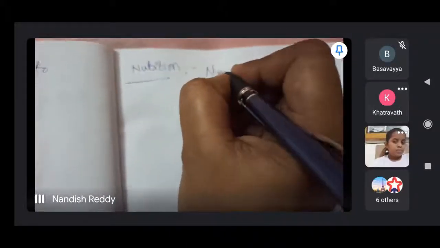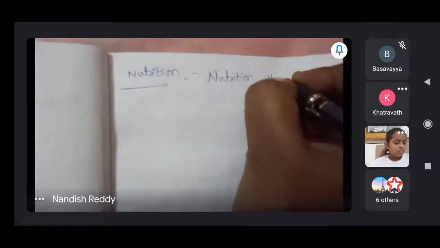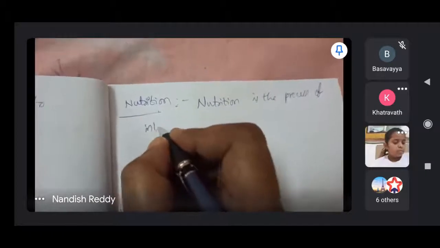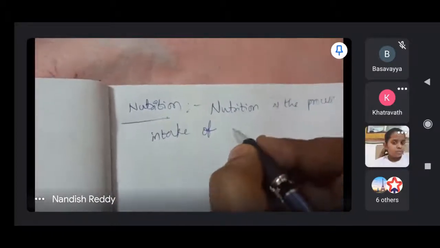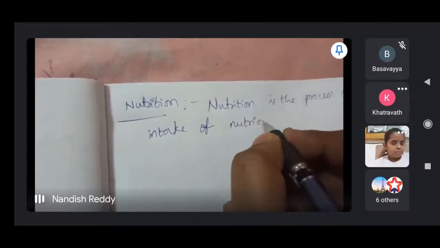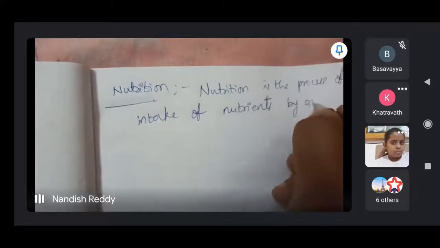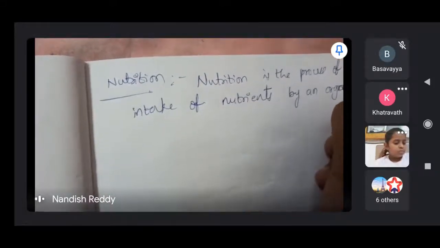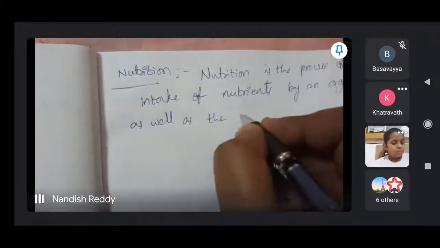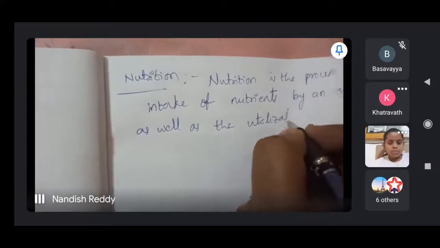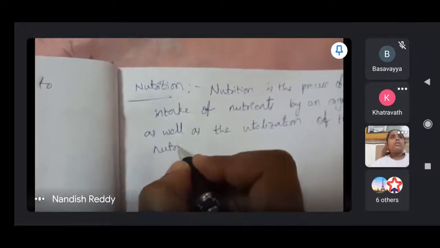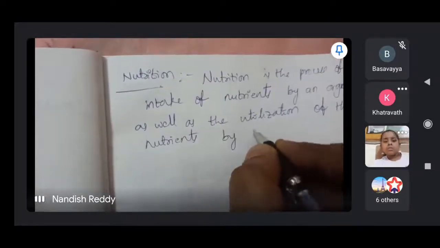Nutrition is the process of intake of nutrients by an organism as well as the utilization of these nutrients by the organism.